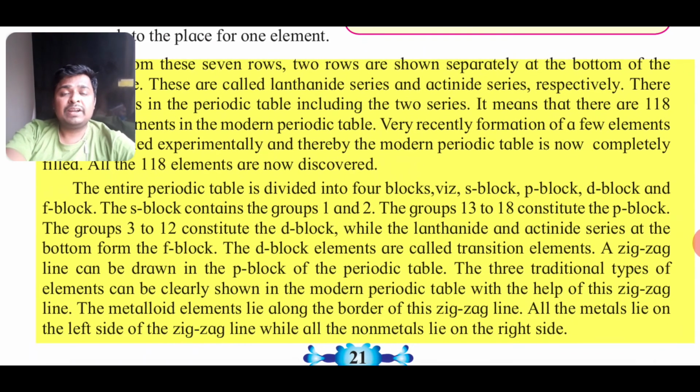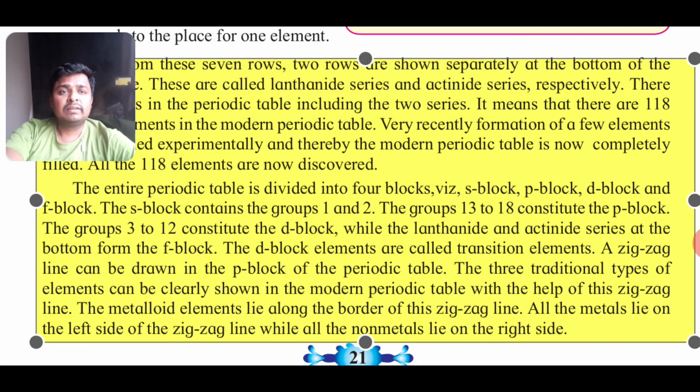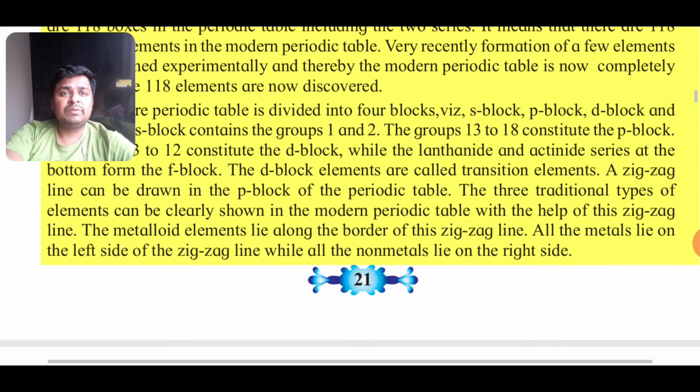The periodic table is divided into different blocks based on the properties: S block, P block, D block, F block. S block consists of groups 1 and 2. P block consists of groups 13 to 18. Groups 3 to 12 are the D block. And below the periodic table there are inner transition elements, that is the F block. Okay. Now let us continue.